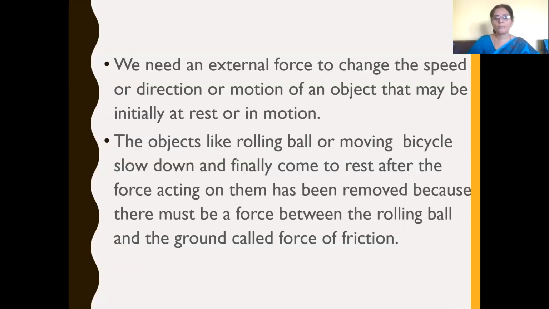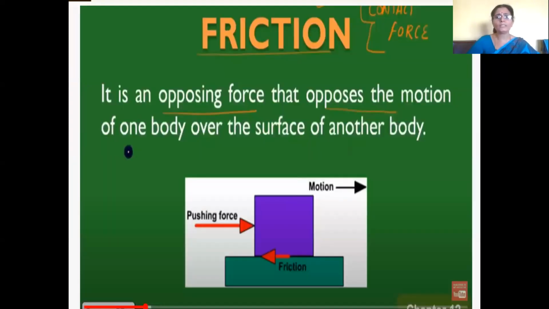When you ride a bicycle and want to stop it, you apply the brake and immediately it comes to a stop. What is the reason behind this? Because there must be a force between the tire of the bicycle and the ground, which we call force of friction or frictional force. So now let us learn what friction is.